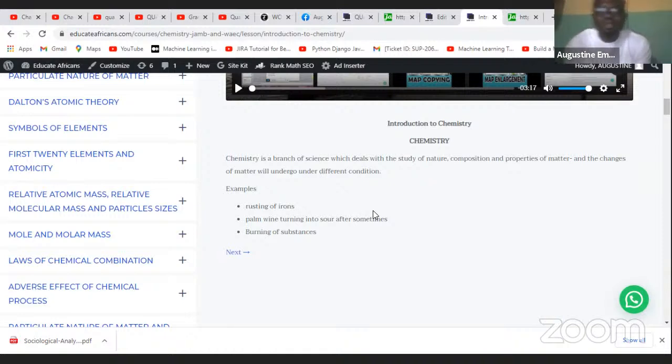So what are examples of chemistry in our natural life or in everything we do on a daily basis? When an iron rusts, an iron that you get, this now, you see, this is my key now. Some part of it is already rusting. When I bought it new, everything was shiny, very shiny. But now you can see this side is black in color now. Once water is touching it and it's exposed to the atmosphere, it's going to rust over time. So how does rusting occur? So the process of this rusting is chemistry.